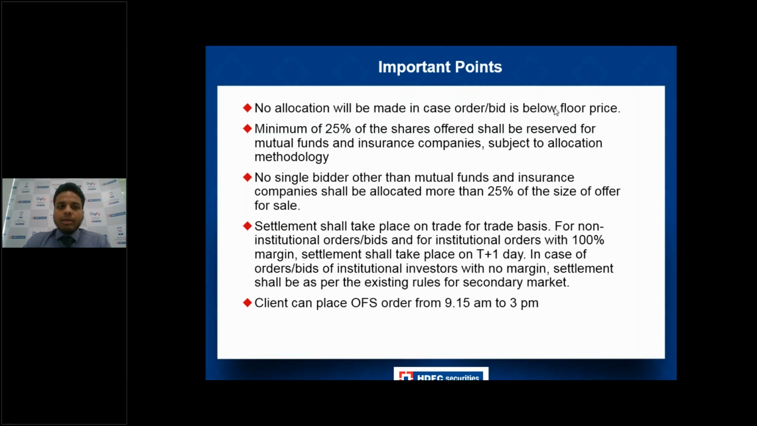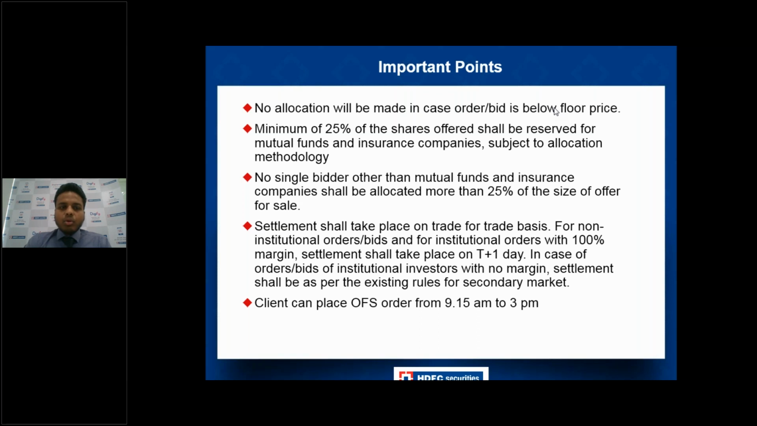Another important point to know is that a minimum of 25% of the shares offered shall be reserved for mutual funds and insurance companies, subject to the allocation methodology. What that means is that basically 25% will be reserved for institutional clients, but the good thing for the retail client is that most OFS come with a discount for the retail client. So even if the floor price is, let's say, 100 rupees, the retail client might get a discount of 5% or 6%, or 10% also in some cases. So that is the benefit for the retail client.